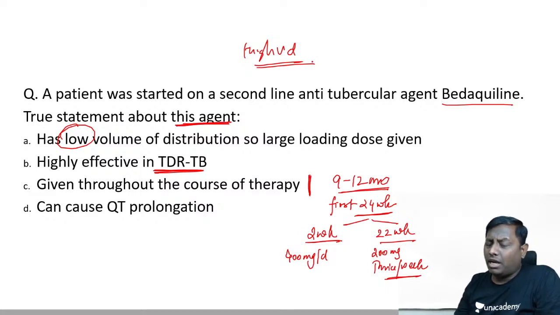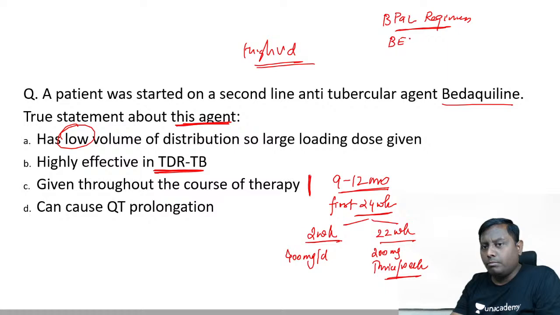MDR में effective, highly effective drug. In fact, इनके multiple regimen available हैं, जिसको बोलते हैं B-Pol regimen available हैं. और एक mnemonic मैंने आपको बताया होगा क्लास में, अगर आपने सुना होगा तो बेक्लेप. बेक्लेप is the one that is 9 to 12 month वाला, है ना.